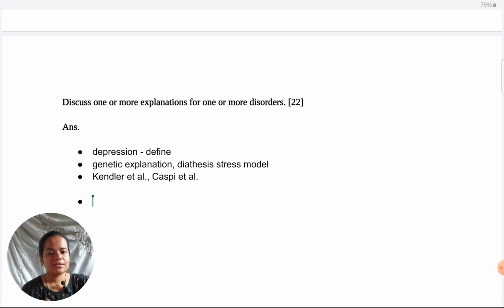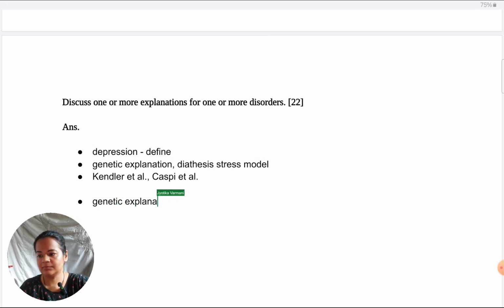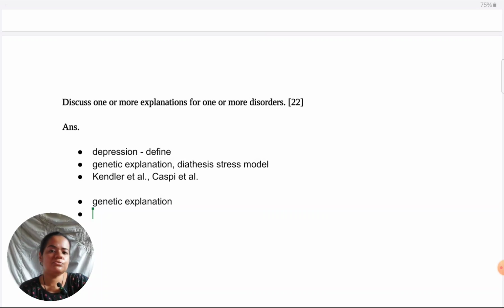Next, coming to, because it is a discussed question, I must go into the depth of what the genetic explanation is. So here I would explain things like how inheritance of genes can create a predisposition for schizophrenia, and also how family studies and twin studies have investigated this, because I intend to bring in the Kendler et al. study.